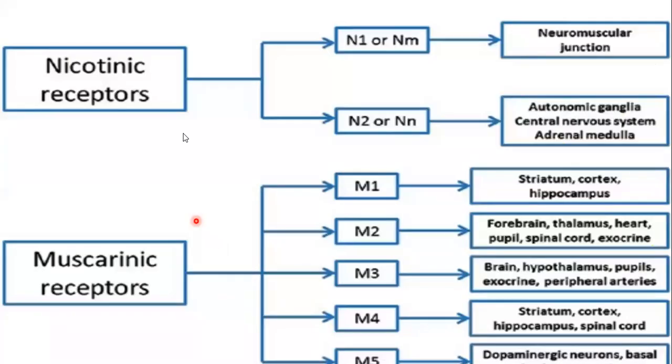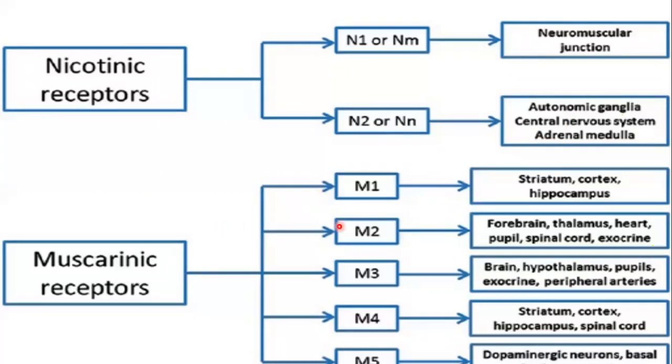Right, so you can see that in this picture. This is the nicotinic receptor to which acetylcholine can bind, and besides acetylcholine, nicotine can also bind to that receptor. Therefore, we call it the nicotinic receptor. The nicotinic receptors are of two types. One is known as the NM, also called N1, which is present at the neuromuscular junctions of the skeletal muscle cells. The other one is known as the NN, also called N2, which is present at the autonomic ganglia and adrenal medulla.